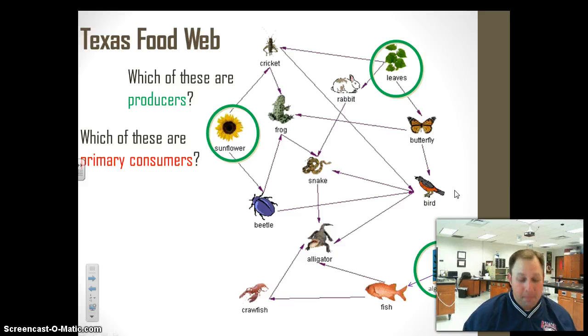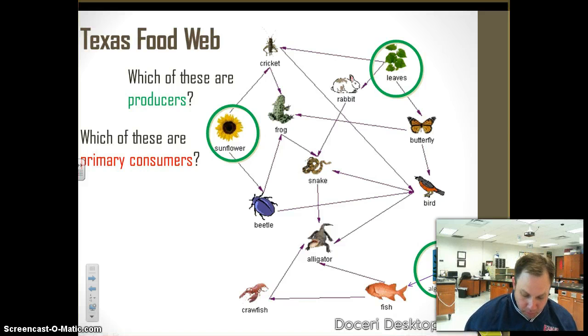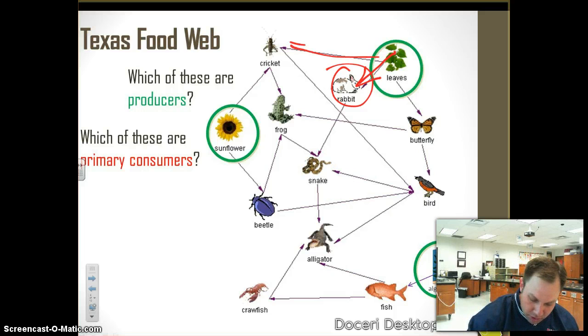Which of these are primary consumers? Primary consumers are the first consumers to eat the producers. They're the next in line. So what's eating the producer? Well, I can see that this arrow is going to this rabbit. So that's a primary consumer. I can see that this arrow is going to this cricket.